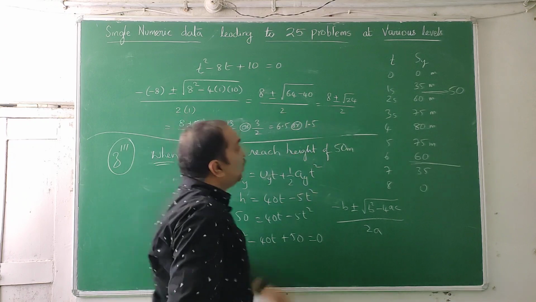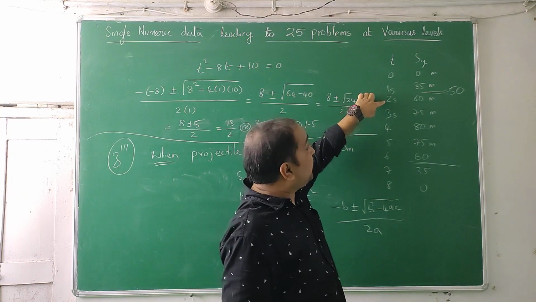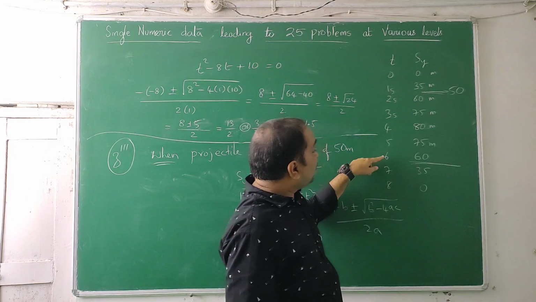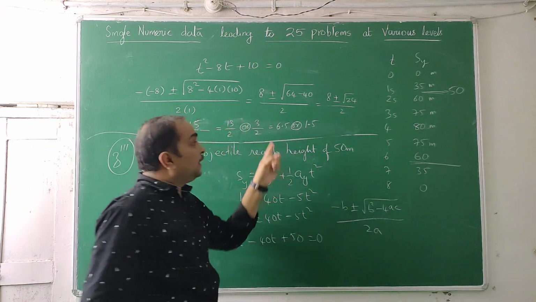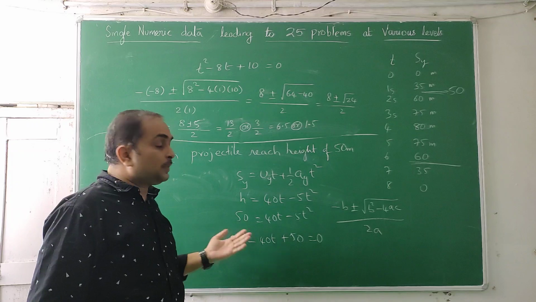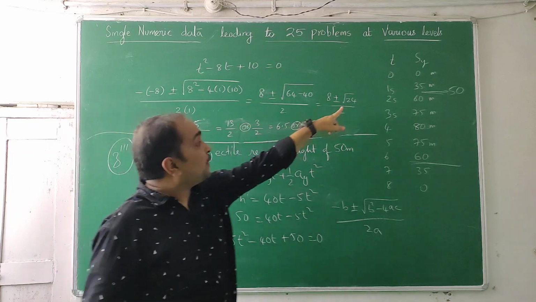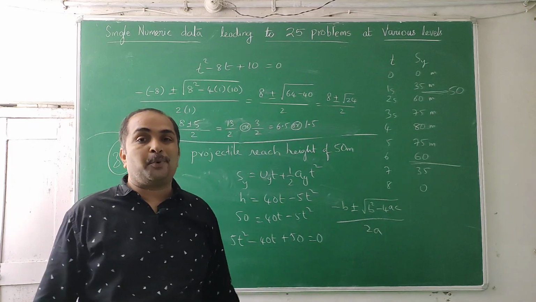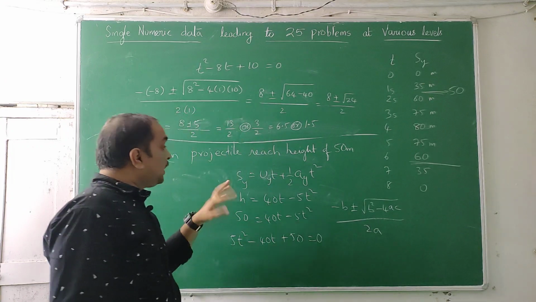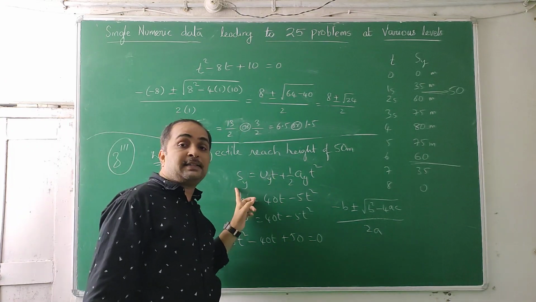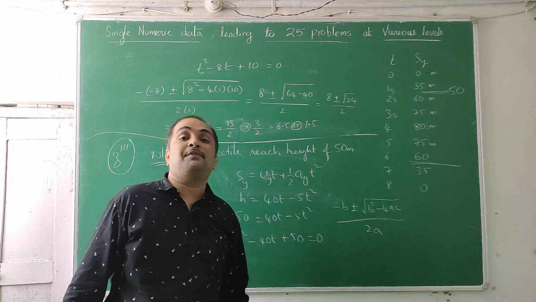So after crossing 1 and before 2 seconds it will come to this height. After crossing 6 and before crossing 7 seconds it will come to that height. So the heights have come like that. Here we have taken an approximation, root 24 which is 4.9 something, we have taken as 5, for the ease of calculation. So in this ulta way of questioning, giving time and asking height is easy, giving height and asking time is difficult.